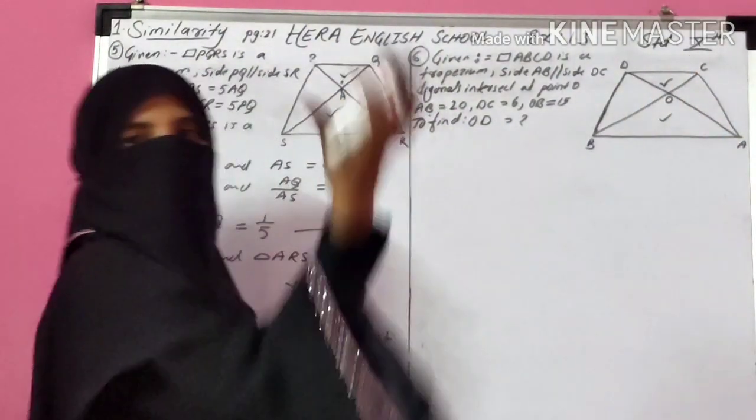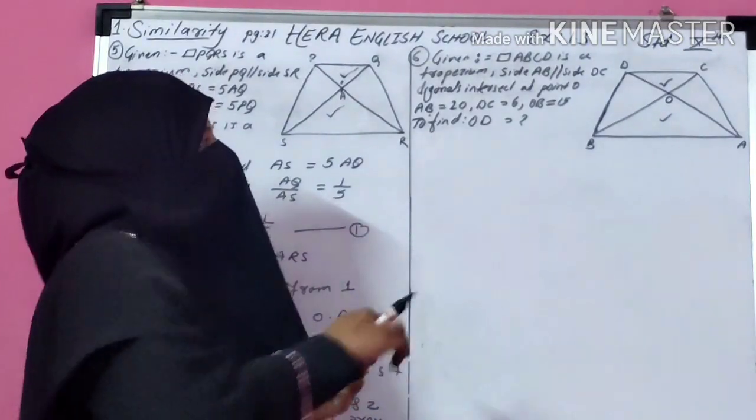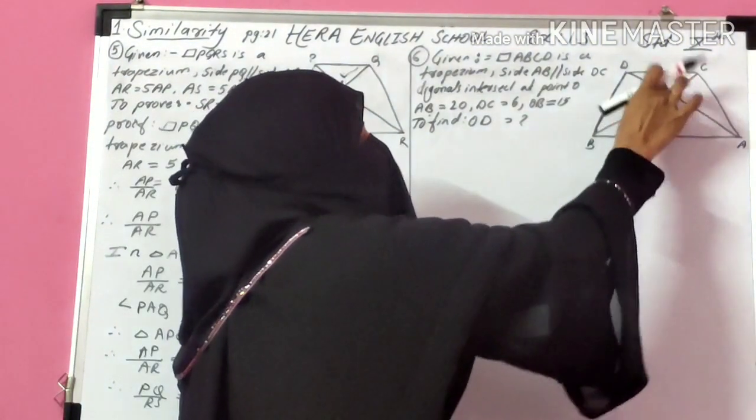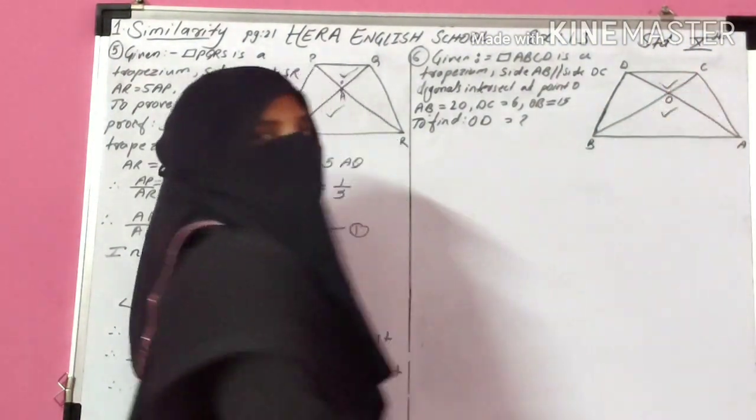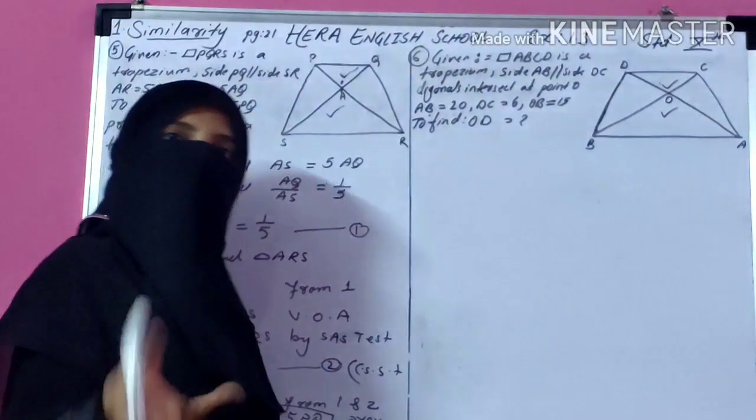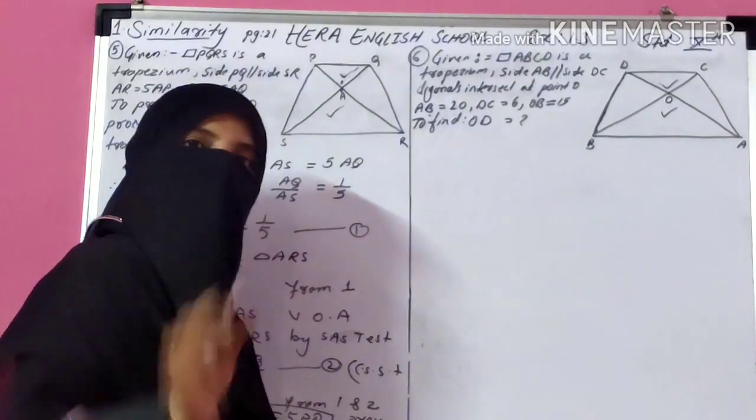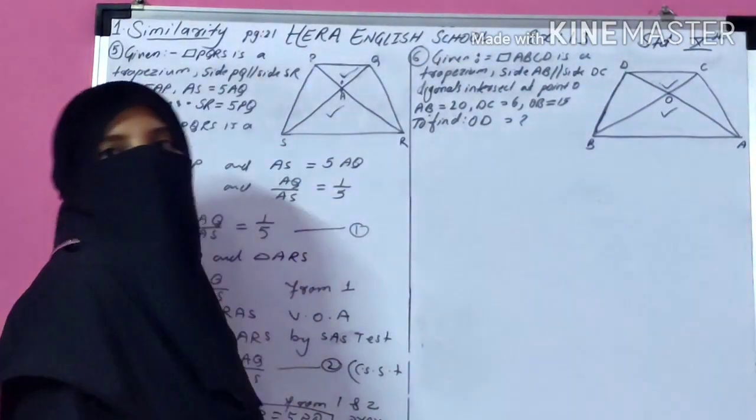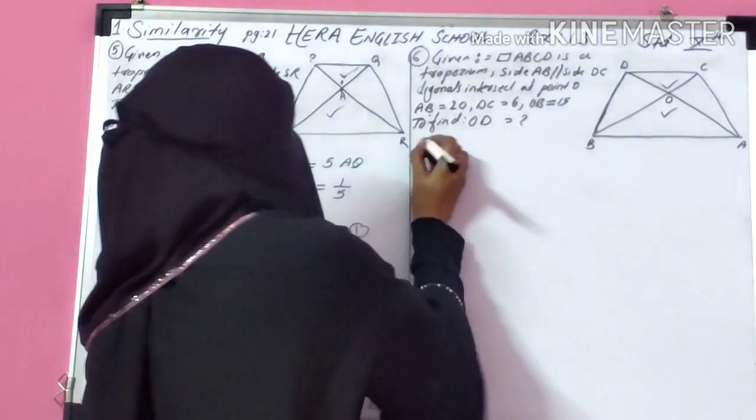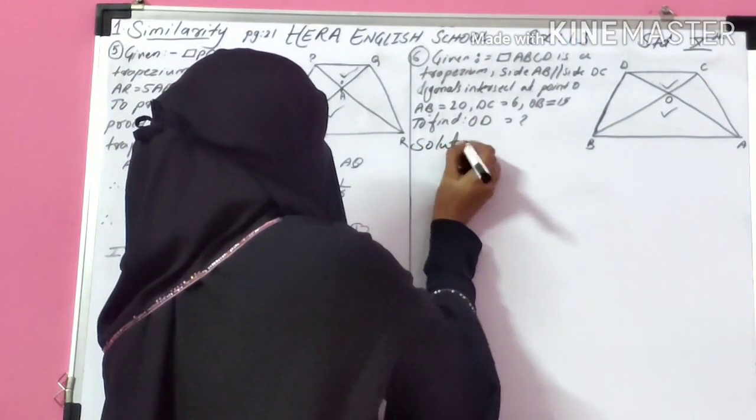So first of all, prove these two triangles similar. Now focus. First we observe the question is about these two triangles, so first of all we are going to prove these two triangles are similar. And now again we focus, the question is about corresponding sides. If the triangles are similar, then corresponding sides are in proportion. So let's start your solution.